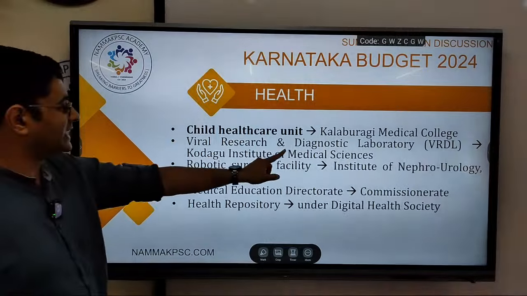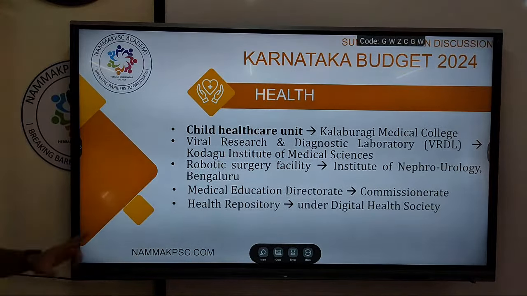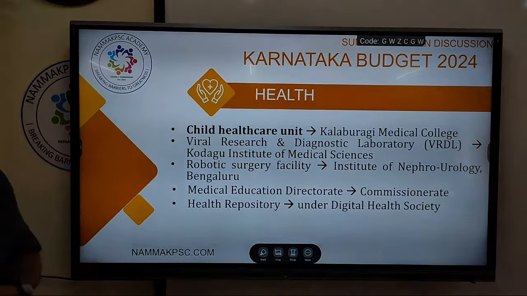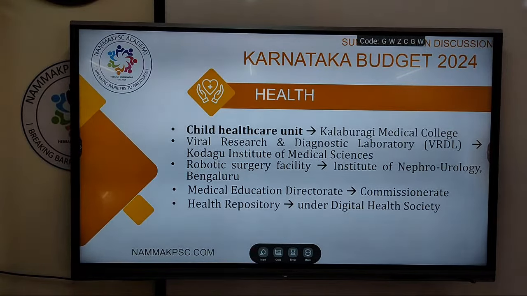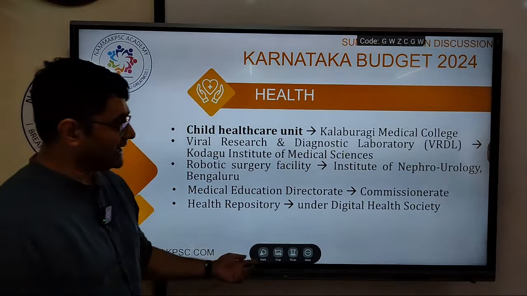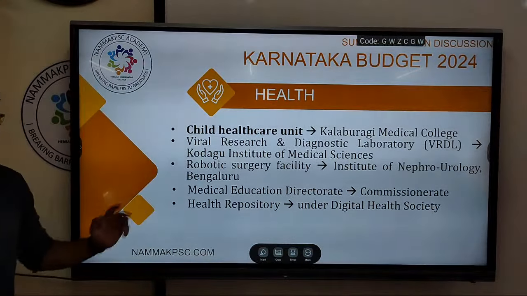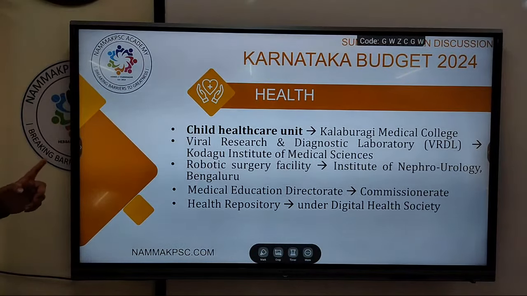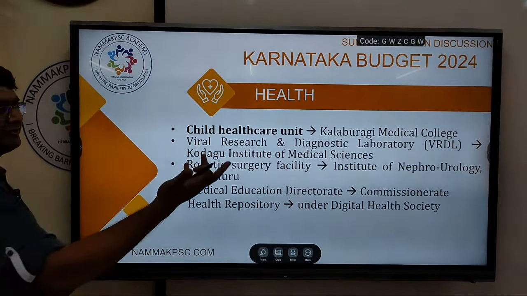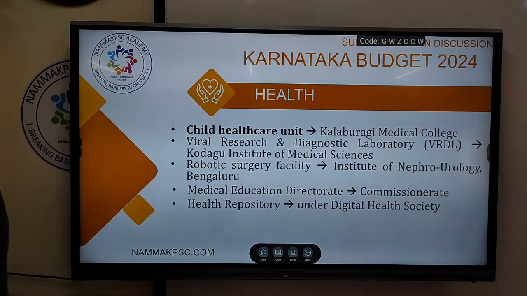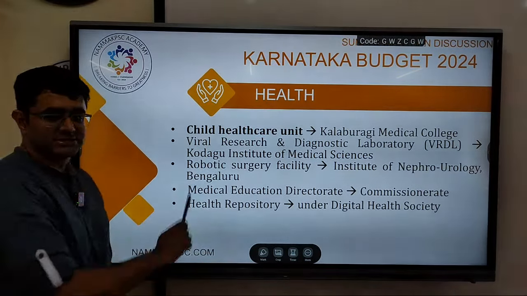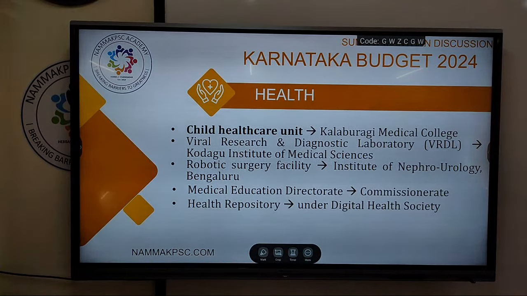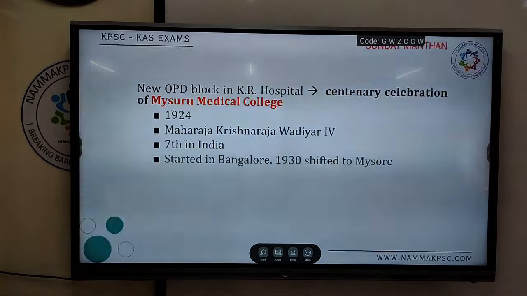Viral Research and Diagnostic Lab, Kodagu Institute of Medical Science. A robotic surgery facility at Bengaluru Institute of Urology. Then the Medical Education Directorate will be renamed as Commissionerate. Then health repositories will be digitalized under the Digital Health Society. At least these three, if at all they ask. Otherwise, it's not so important. Okay, Child Health Care Unit at Kalburgi Medical College, Viral Research and Diagnostic Lab at Kodagu Medical Institute, Robotic Surgery at Institute of Nephrology, Bengaluru. So this is with respect to health.